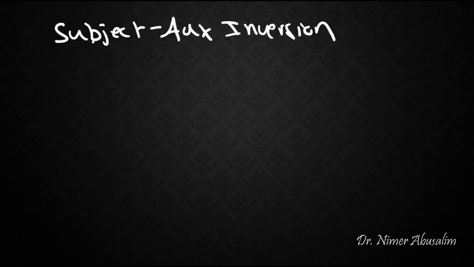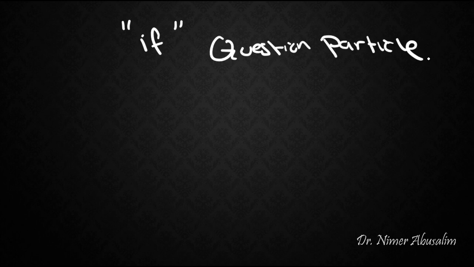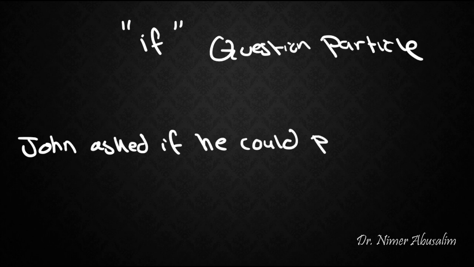Let's look at one more piece of evidence to the claims that we've been making so far. Now we said that English uses subject auxiliary inversion, and that English does not have an overt question particle like Irish. Actually, some argue that if is a question particle used in English. For example, in the sentence, John asked if he could play.